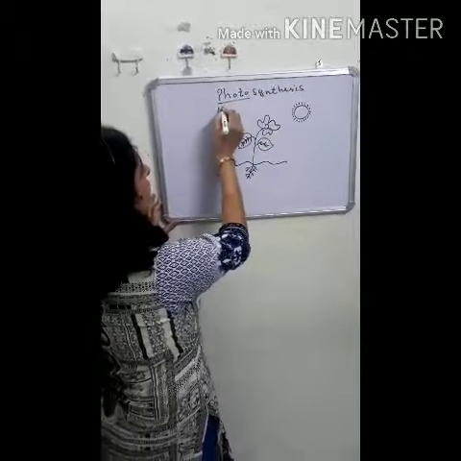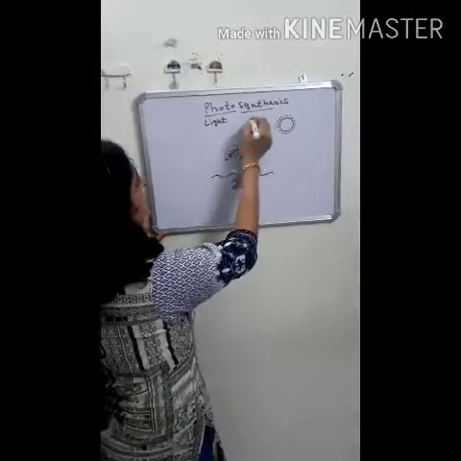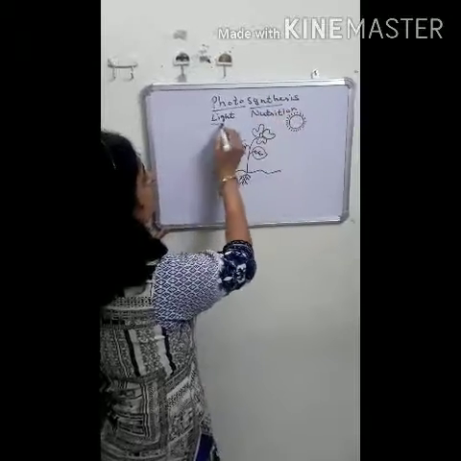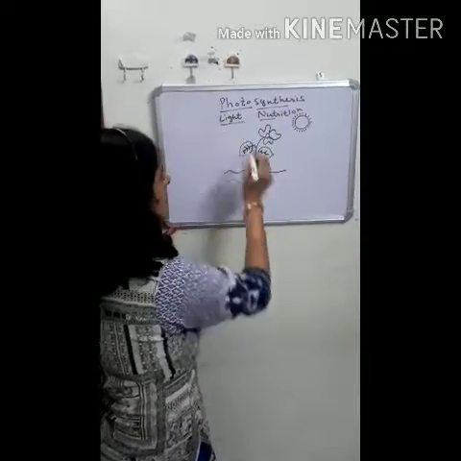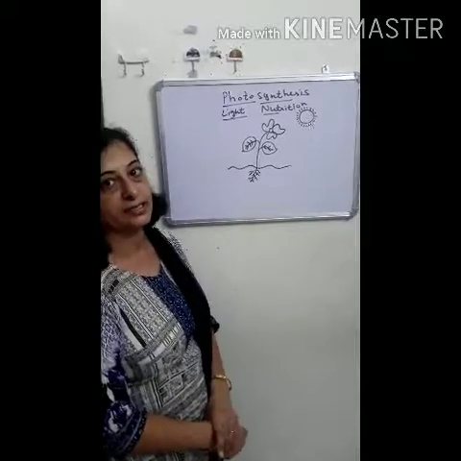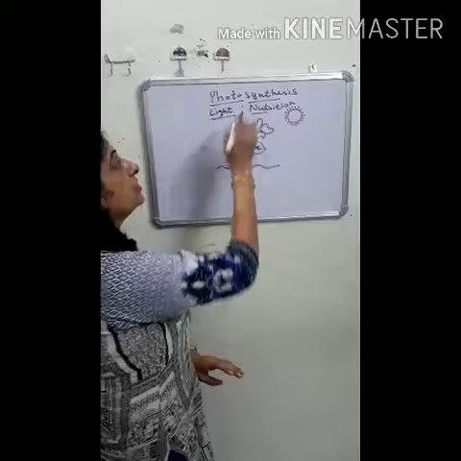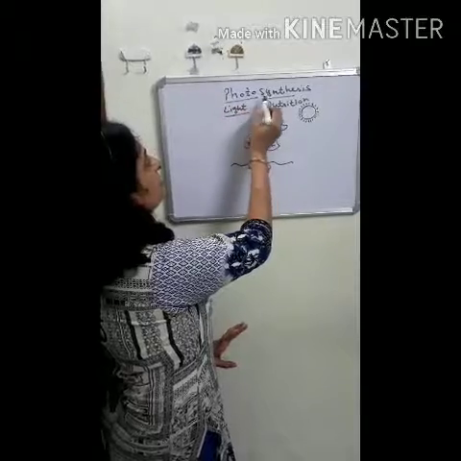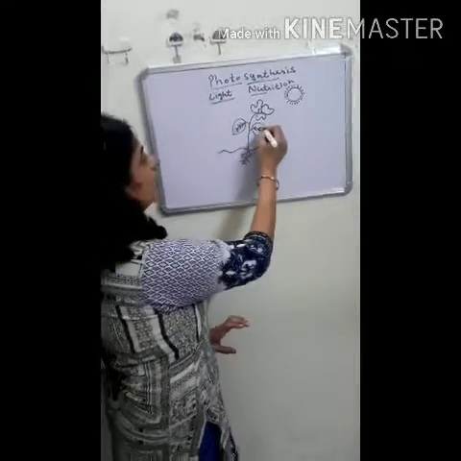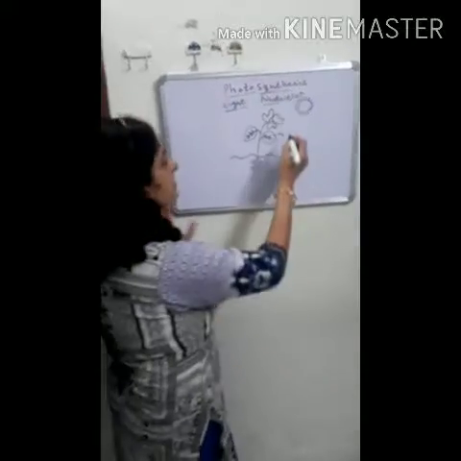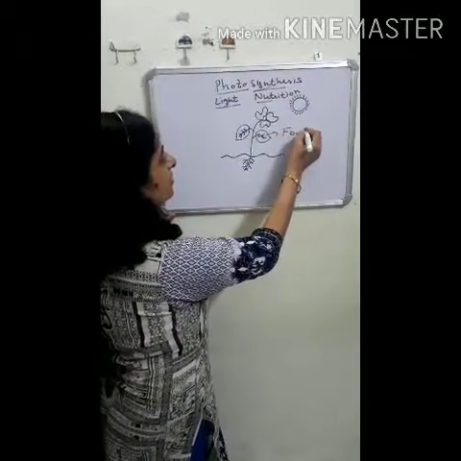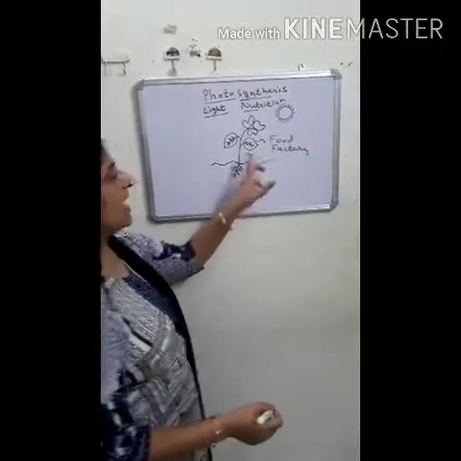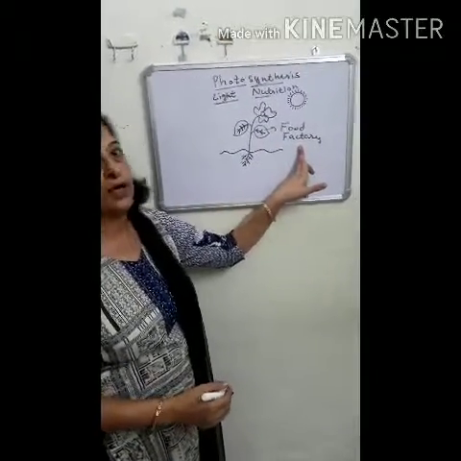Photo means light, and synthesis means to make. So when food is made in the presence of sunlight, that process is known as photosynthesis. Green plants or autotrophs prepare their food through the process of photosynthesis, and that's why green leaves of a plant are considered the food factory or the kitchen of a plant.